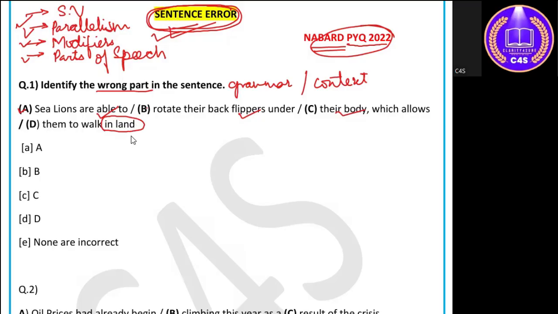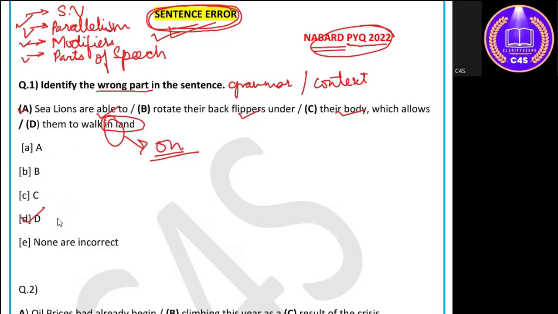We know this thing. So the correct preposition which should be used with land is basically on. Why? Because in land would suggest something being inside the ground or embedded. But here it is not the case. It is vice versa, which doesn't fit the meaning. So the correct preposition instead of in should be on. Generally, on land we walk and in water we swim. This difference you should know, which preposition goes with which type of verb. This is a basic grammar rule. So walk on land is standard English because we generally walk on the surface of land and not inside it. Okay. So the error is in the D part of the sentence.